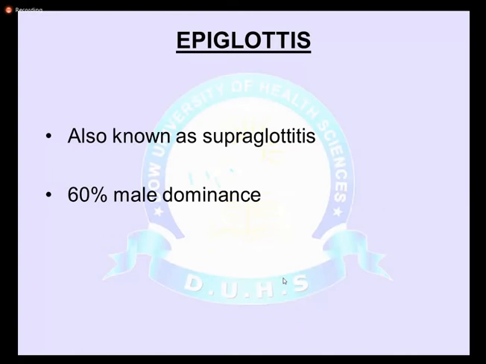This is the second common cause of upper respiratory obstruction, around 5%: epiglottitis. Before the advancement of vaccination, the frequency of epiglottitis was much higher, but after the introduction of the vaccine for Haemophilus influenzae, epiglottitis has become less common. This is also known as supraglottitis. Croup is called subglottitis, or laryngotracheobronchitis, while epiglottitis is in the supraglottic region, which is why it is also known as supraglottitis.